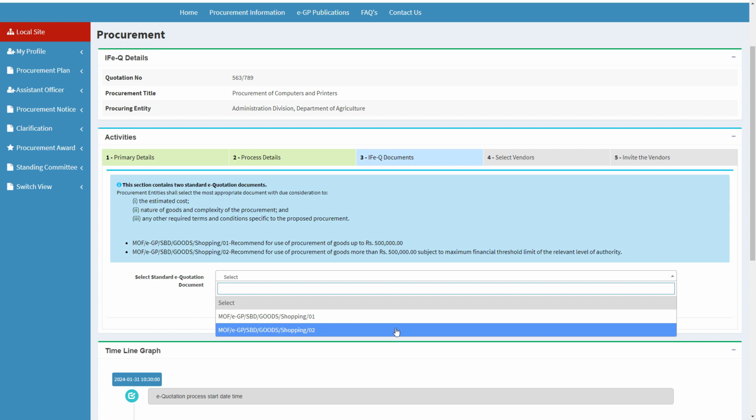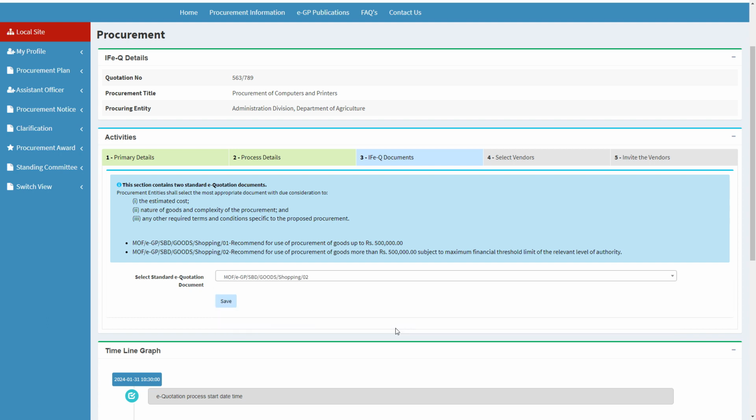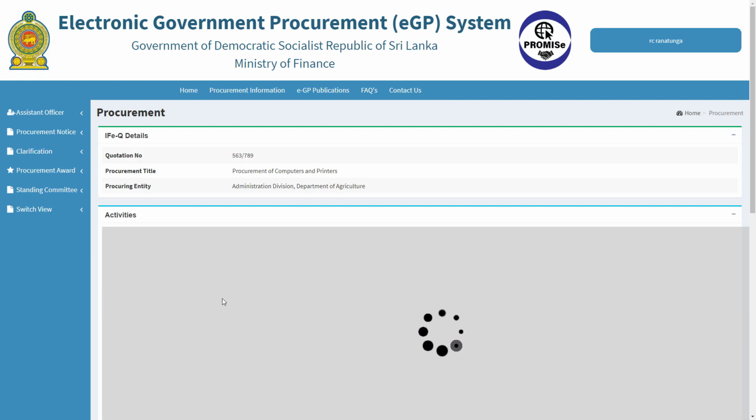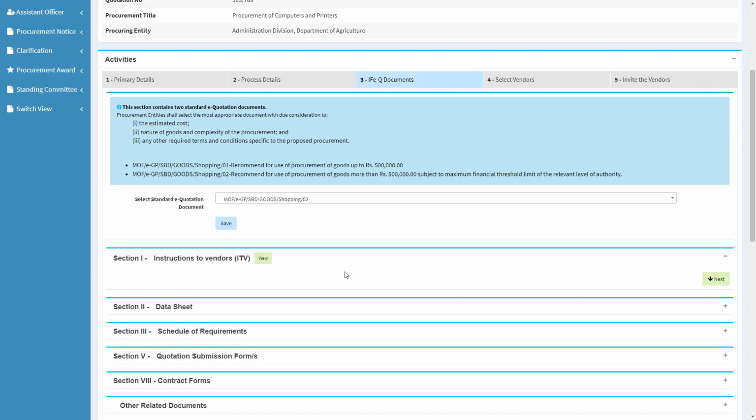For this training video, we select the document 2, which is the most complicated one. If you want to select document 1, don't worry. The information provided in this video to complete document 2 will be more than useful for you to complete document 1. The section 1 is Instructions to Vendors. This is a standard document and you can view it by clicking on the View button.